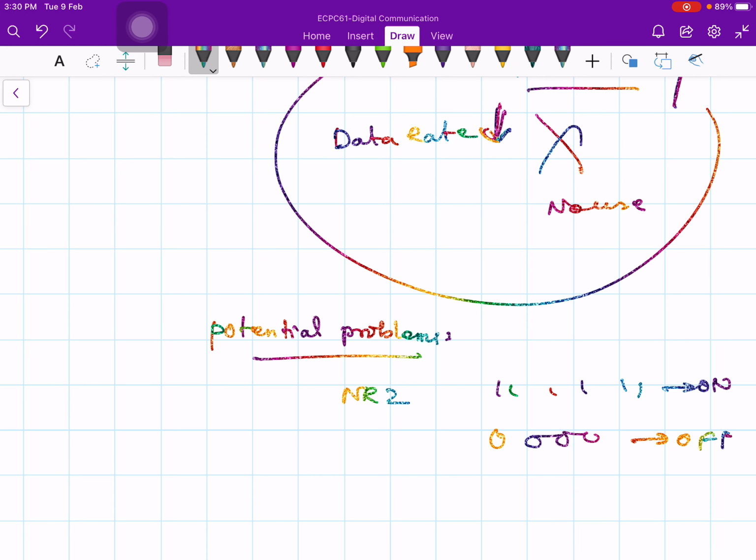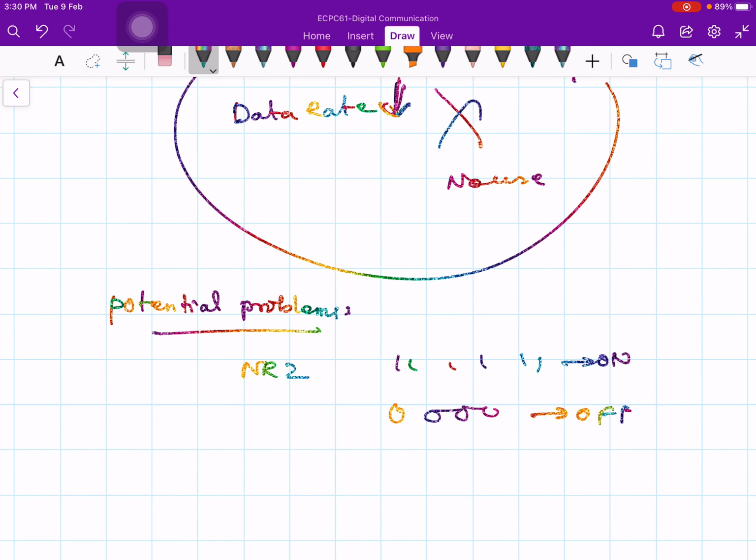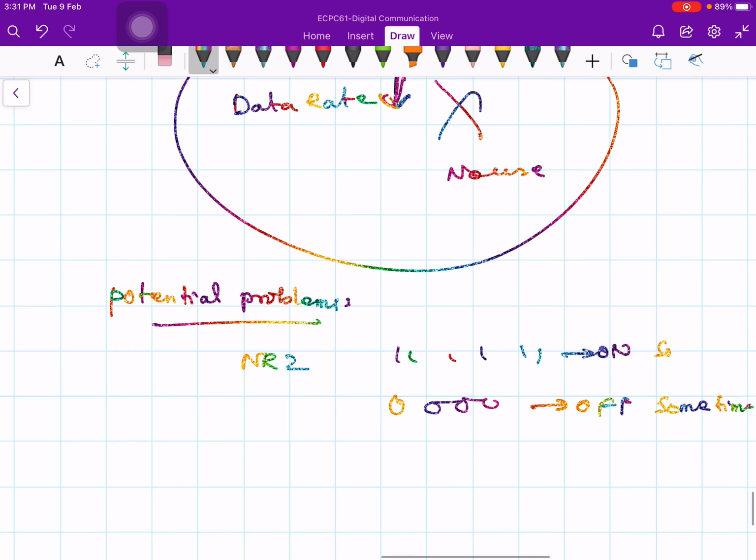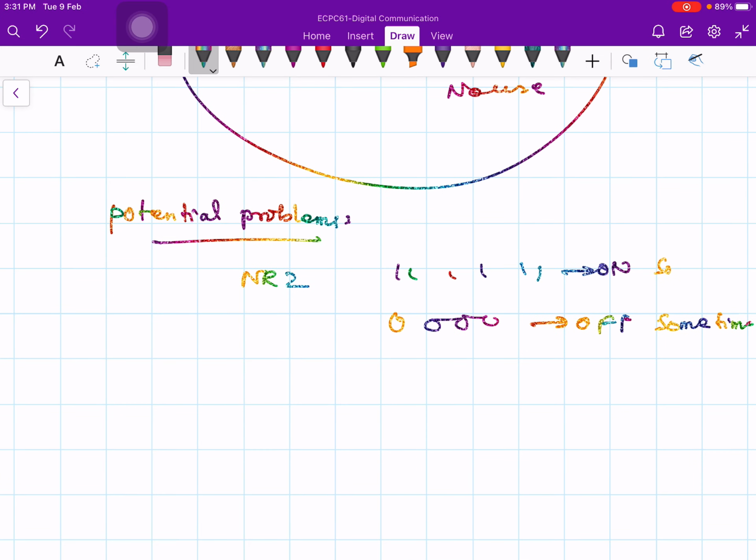It is permanently on for some time and permanently off for some time, whenever you get long strings of ones and long strings of zeros, and this creates problems.